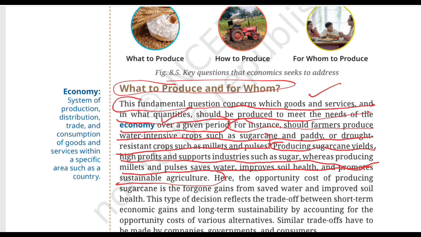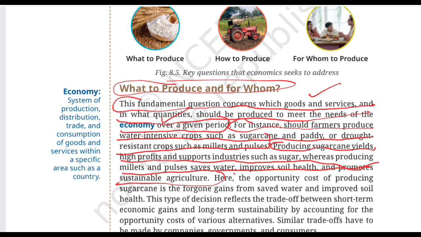But what is the problem associated with it? It is a water intensive crop. But if the farmer chooses to grow millets and pulses, then what are the benefits associated with it? It saves water, it improves the health of the soil, and supports sustainable agriculture. So the farmer or the economy has competing benefits. There isn't always one magical answer that works in every situation. The decision depends on circumstances, and this is where our previous concept returns, the concept of opportunity cost, where you sacrifice one choice over the other choice.